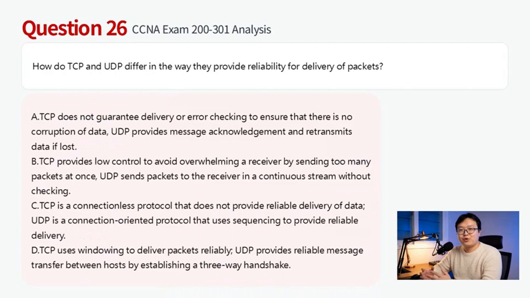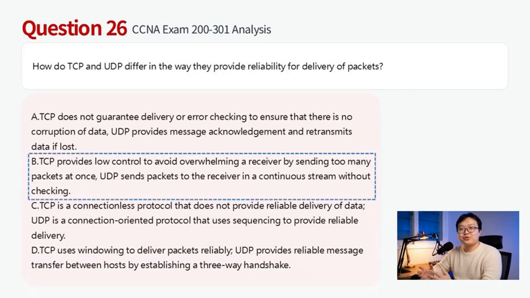TCP uses flow control and congestion control, such as sliding windows, to regulate the sending rate and avoid overwhelming the receiver. UDP, being connectionless, sends packets continuously without any such control or checks, prioritizing speed over reliability. Therefore, this question chooses B.